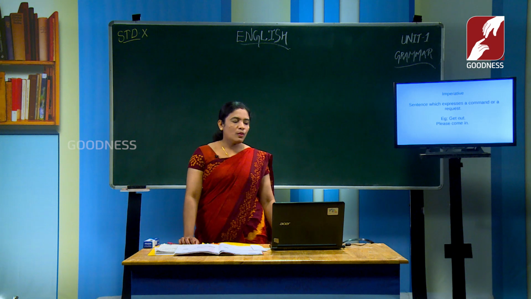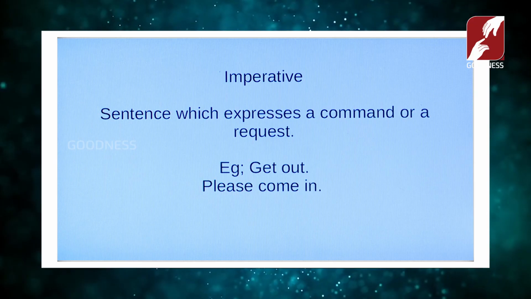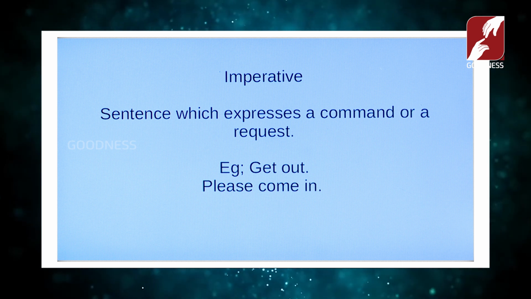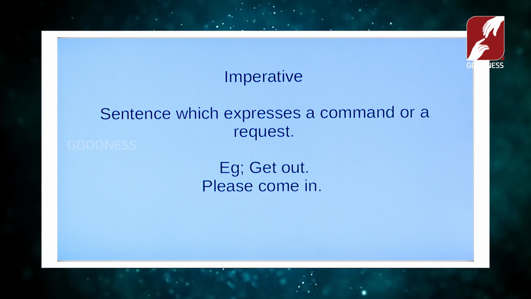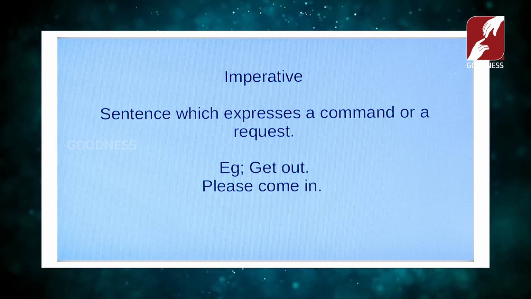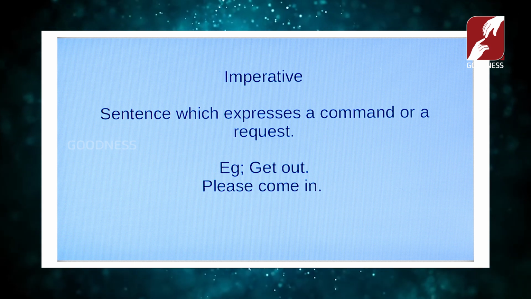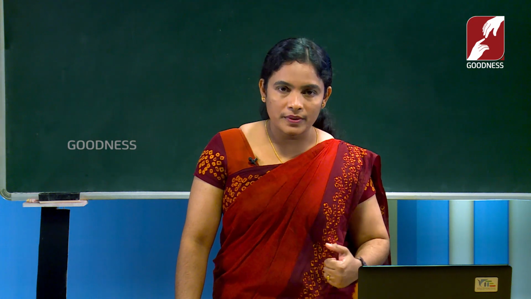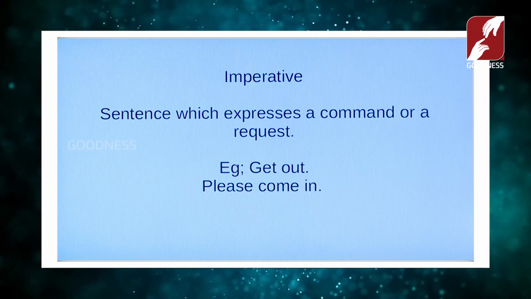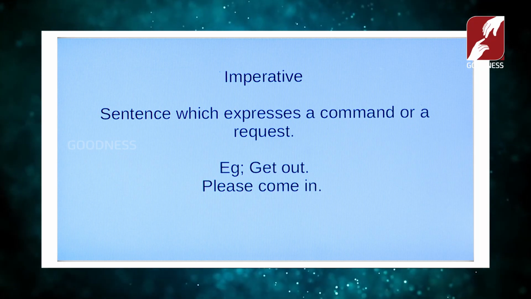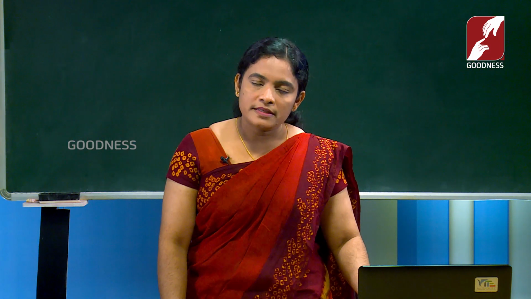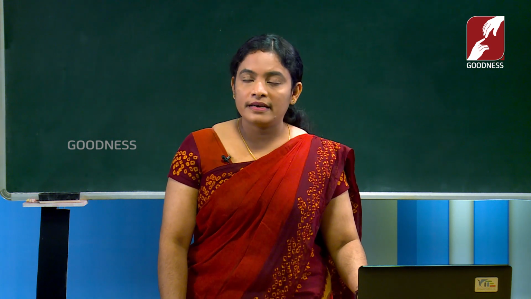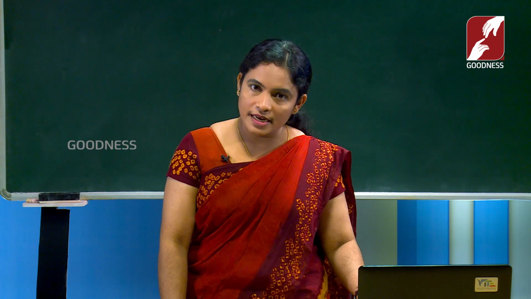Okay. Now, imperative sentence. The sentence which expresses a command or a request is called an imperative sentence. For example, get out of the class, shut the door, please give that pen. Means the first two were commands and the last one was a request. Here some examples are given. Get out, it is a command. Please come in, it is a request. So, to express command or request we use this imperative sentence. We can't see subjects in these kinds of sentences. Is that clear for you?